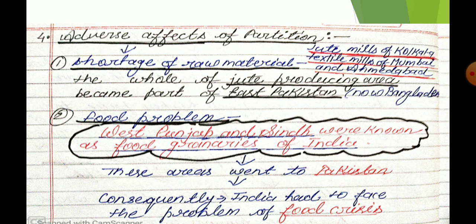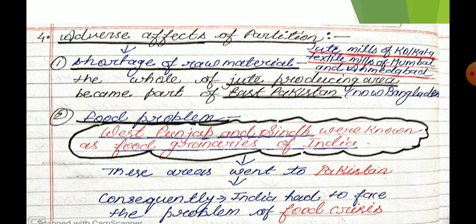Now, adverse effect of partition. So it is also a very important point. Okay, why is it so important? Because when India gained independence on 15 August 1947, at that time India was divided into two parts, Pakistan and India. The most fertile land went with Pakistan, and because of that we faced two basic problems, which I am going to discuss here. Okay, so what was the adverse effect of the partition?